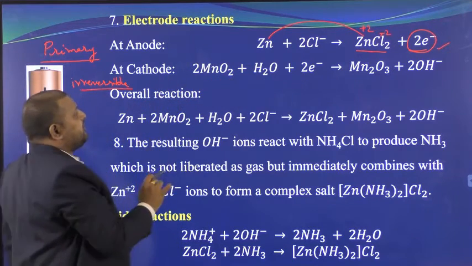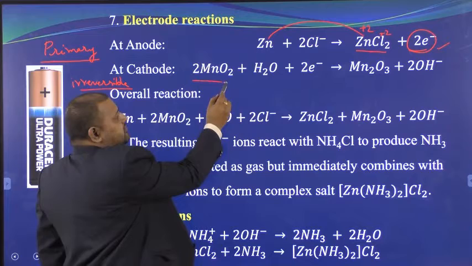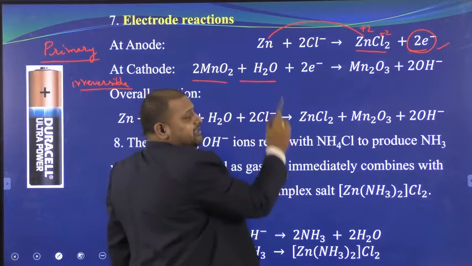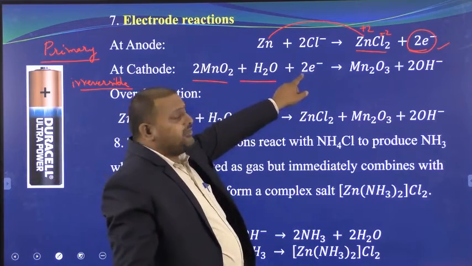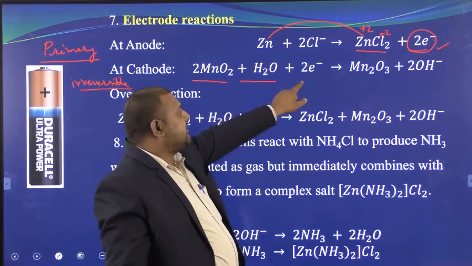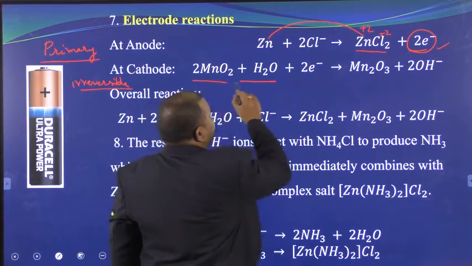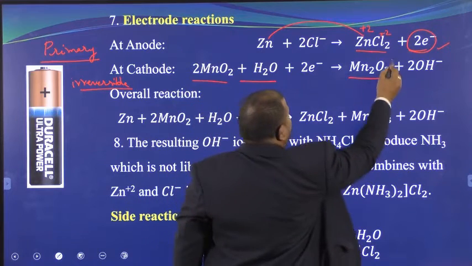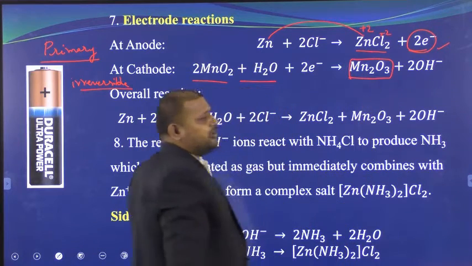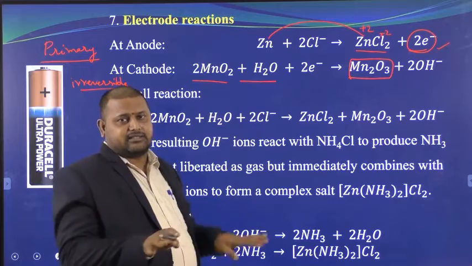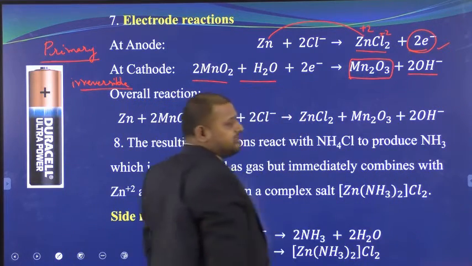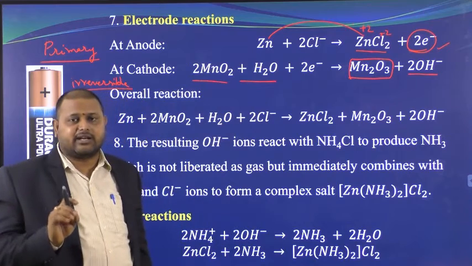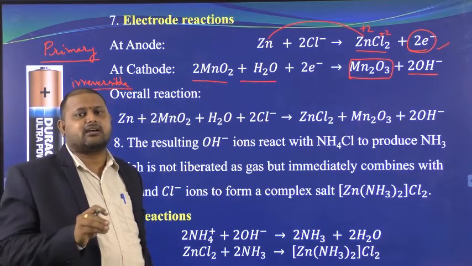Now at the cathode, we have the MnO2. I said a little amount of water is also present there to make the paste. So when it is used in the circuit, we get the electrons, and MnO2 is converted to Mn2O3, which is a very stable compound and it cannot be reversed. Along with it, we get two OH- ions. So that is an alkaline battery. The other name for dry cell is alkaline battery.